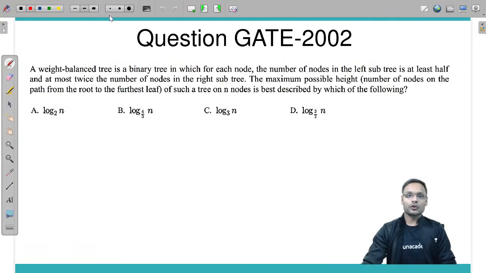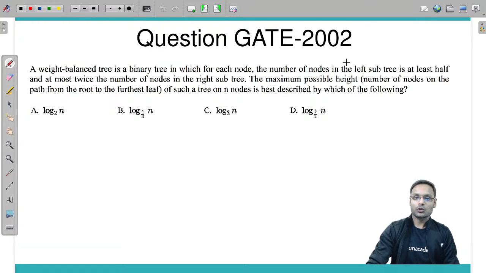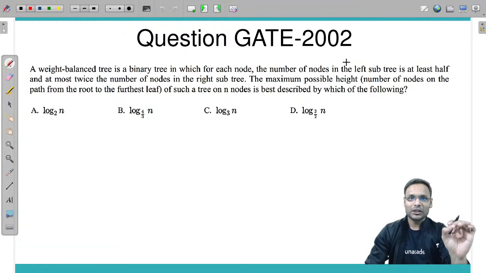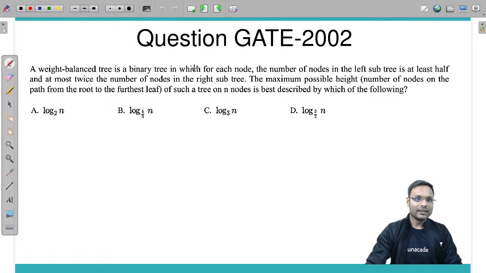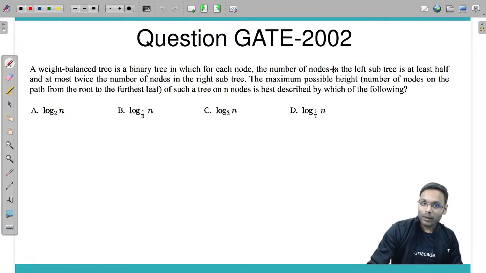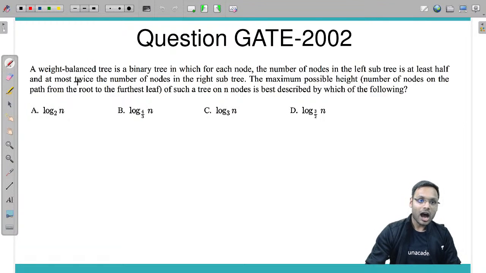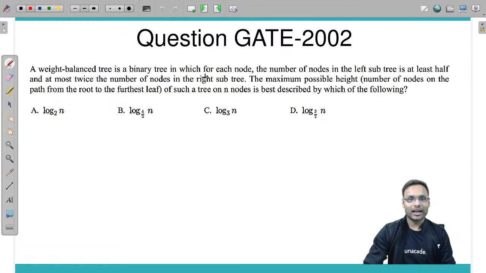So the very first question of the day, GATE 2002. Very simple question. Let's try to understand what it says. A weight balanced tree is a binary tree in which for each node, the number of nodes in the left subtree is at least half and at most twice the number of nodes in the right subtree.